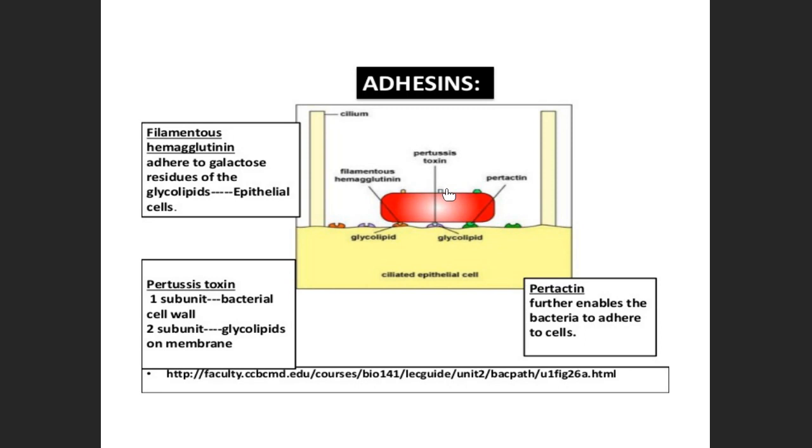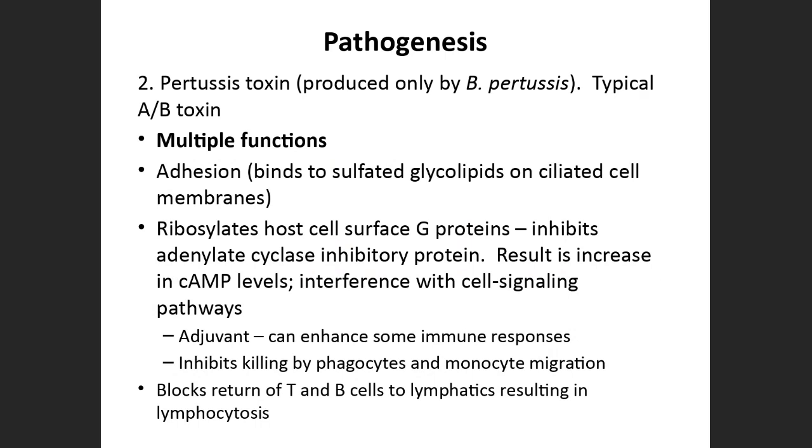If you can see, this pertussis toxin is a typical AB toxin. Can you tell me the basic mechanism of AB toxin, please? What it has, in one word, if you can tell me. Anyone? It has two subunits, isn't it? A and B. Yes, anyway, we will talk about it here. So that was about filamentous hemagglutinin, which helps in attachment.